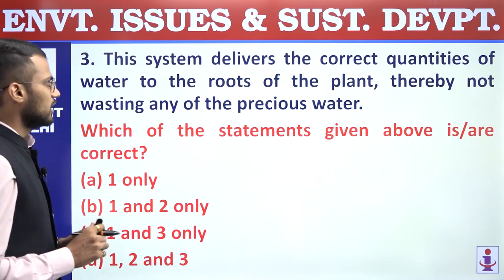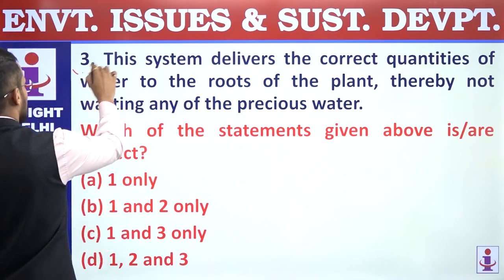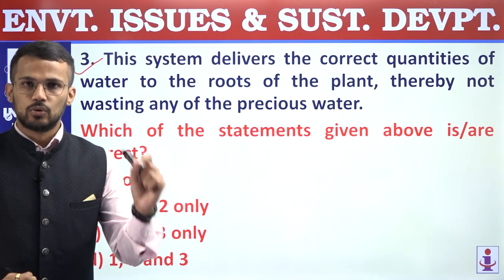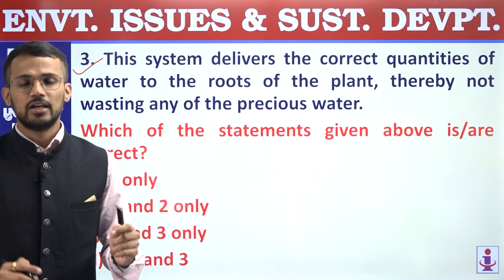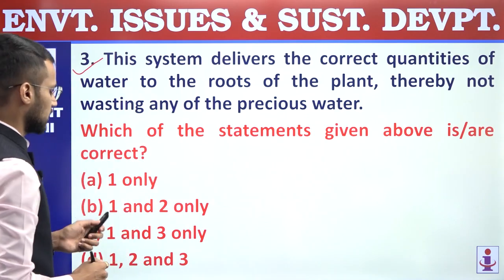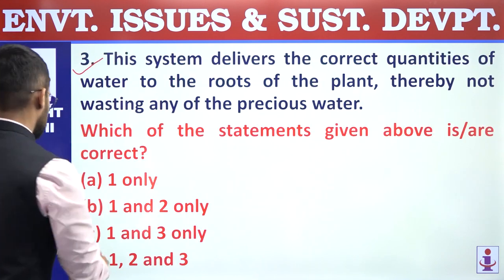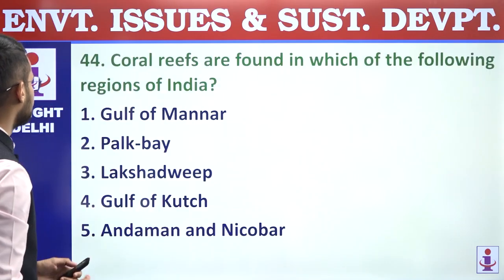not wasting any of the precious water, right? So this statement is a correct statement. In trickle drip irrigation, roots are irrigated or water is provided to roots directly so that there is no wastage. Fine. So third statement is correct and first statement is correct, and that's why answer is C, 1 and 3 only. 43, answer is C.